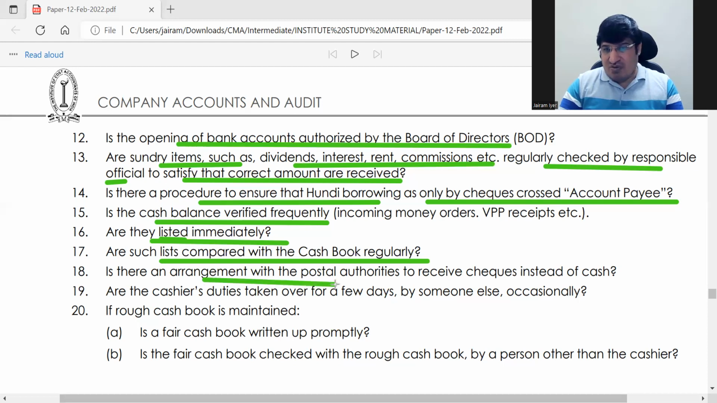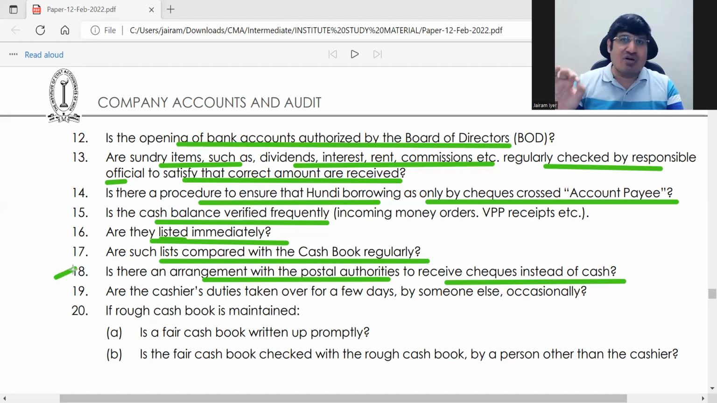Is there an arrangement with the postal authorities to receive checks instead of cash? With postal authorities, do you have arrangements where you are trying to receive in checks instead of cash? This is one point, very easy point. ठीक है, आराम से आपको 8 to 10 points, simple points मिल जाएंगे. Okay, you'll easily get few simple points.